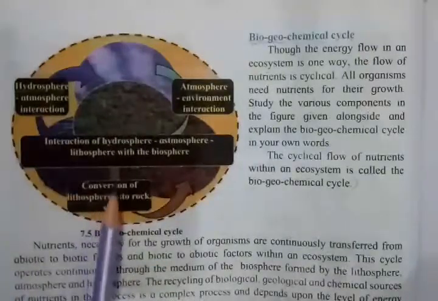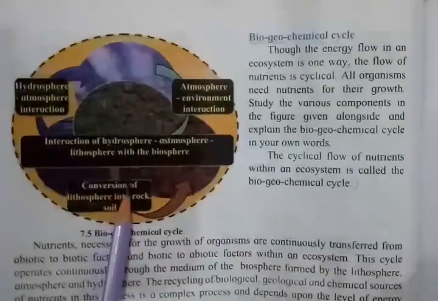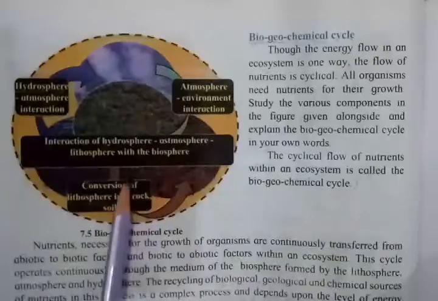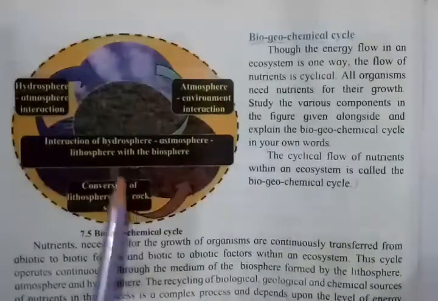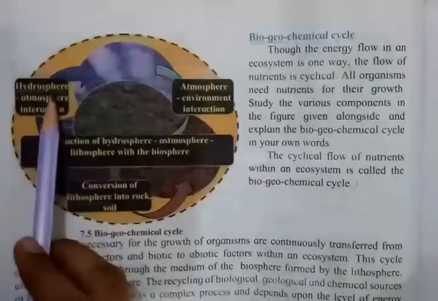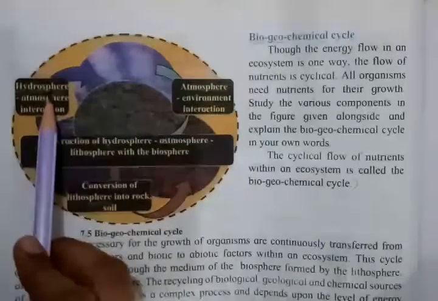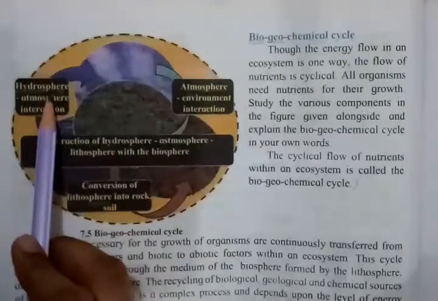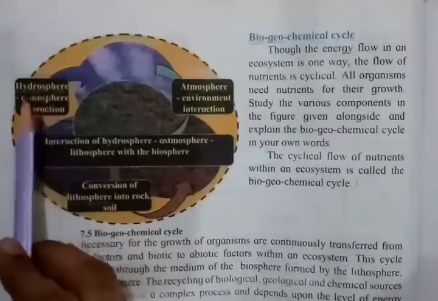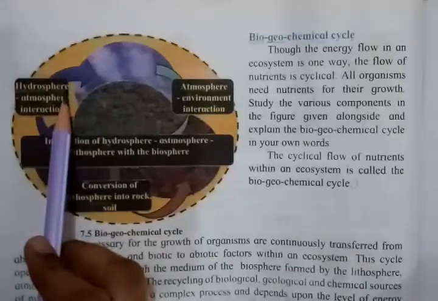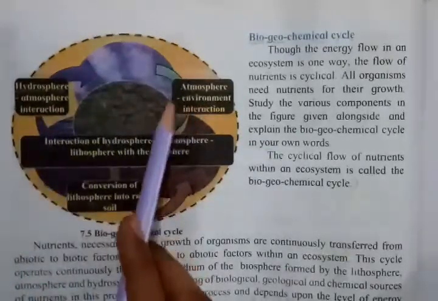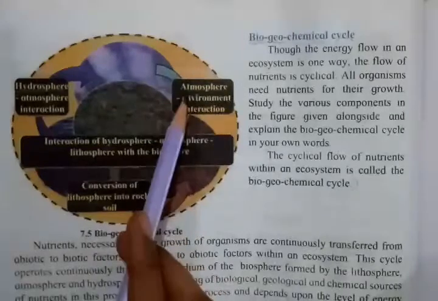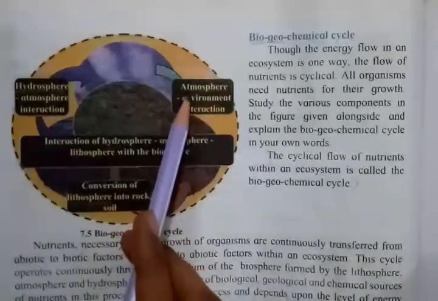What is given in this diagram? This diagram consists of three main important components. First is hydrosphere. Hydrosphere means related to water, our sea, ocean, something related to water that comes under hydrosphere. Then atmosphere is entire our air that comes under atmosphere.